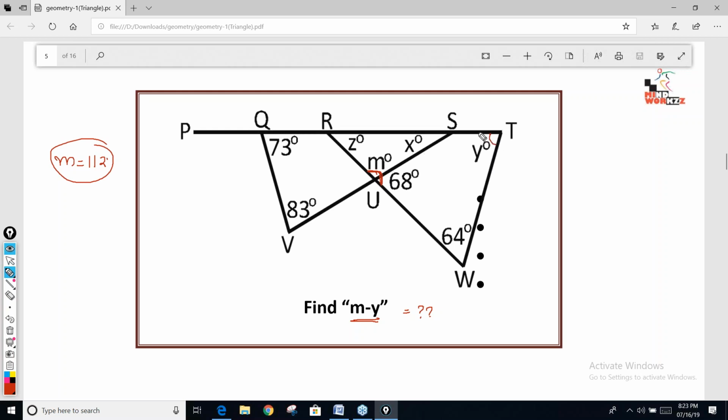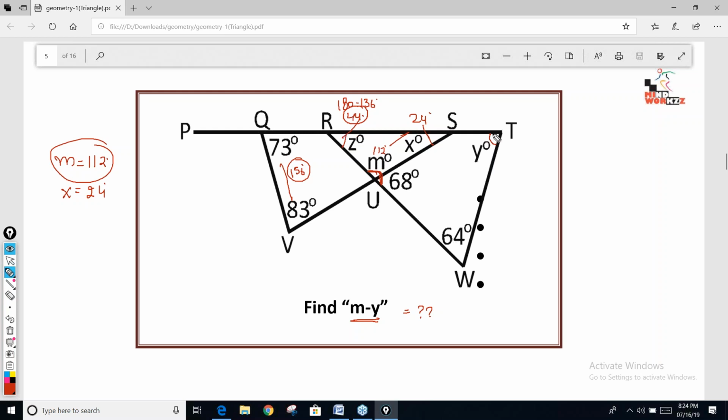Now we need to find the value of y. So for finding the value of y, first we need to find the value of x and z both. From here, can we find the value of x? In this triangle, the sum of the angles has to be 180. So 73 plus 83 is coming out to be 156. So if I subtract, 180 minus 156, I'll get the value of x. That is coming out to be 24. X is 24 and m is 112. If this is 112 and this is 24, the summation of these two angles is 136. So what is z? Z is 180 minus 136. That is 44.